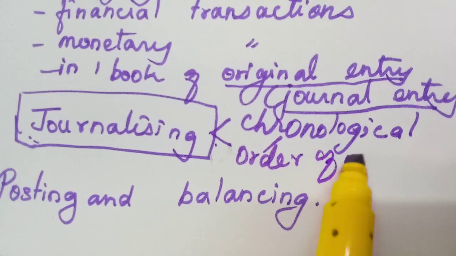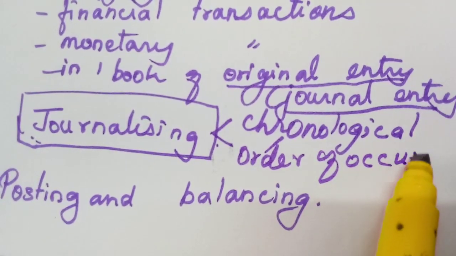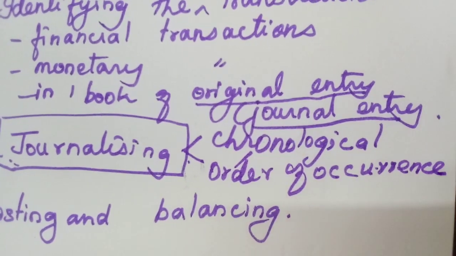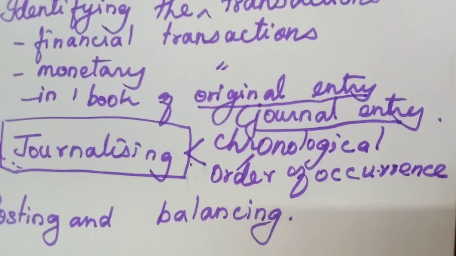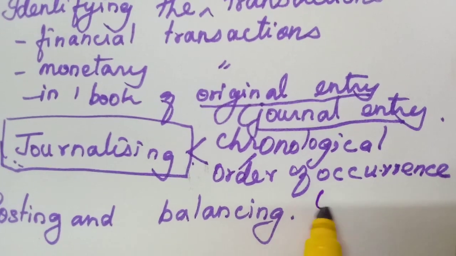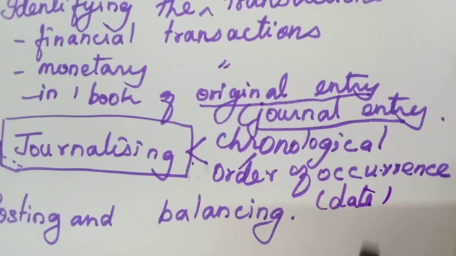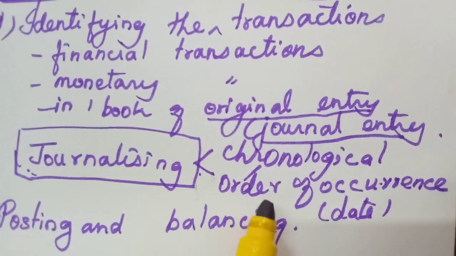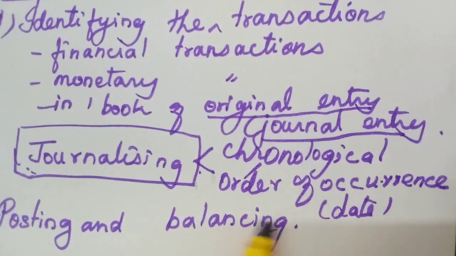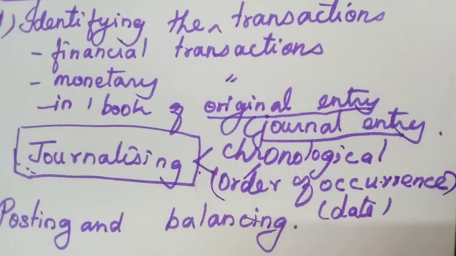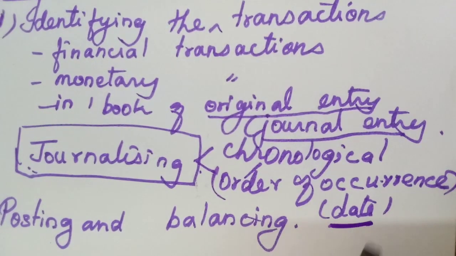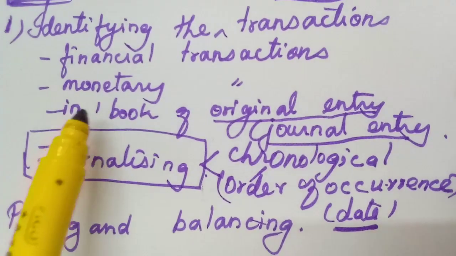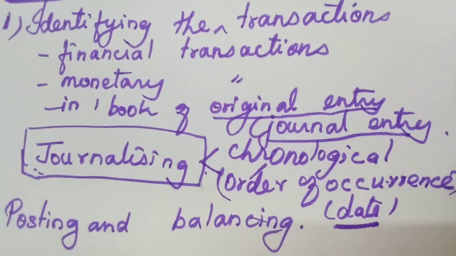Order of occurrence means date wise order. Today, whatever transactions took place, we will enter the next day. That is called chronological order, or the order of occurrence. In simple meaning, we have to enter the journal entries date wise. That is identifying the transactions, which is the first step.